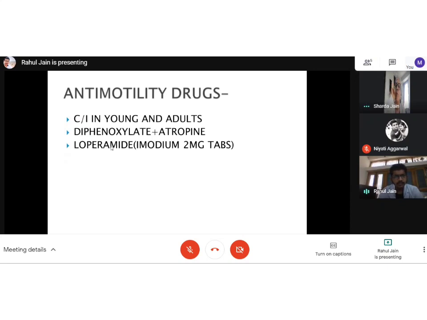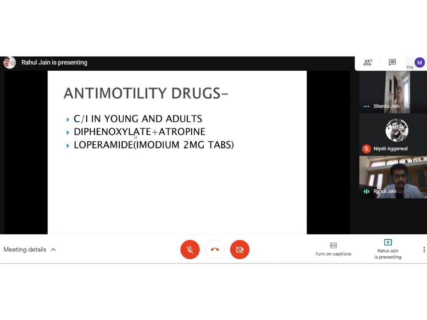Then these tablets are very useful in secretory diarrheas, or maybe osmotic diarrhea, or maybe in the case of irritable bowel syndrome. So loperamide is available as Imodium 2 mg tablet, or as Roko tablet, again 2 mg, and the dose is supposed to be 4 mg for immediately stopping the diarrhea, then 2 mg with every diarrhea. But it is only for osmotic and secretory diarrheas, not for infective diarrheas.